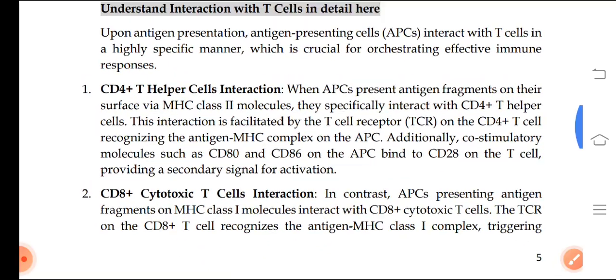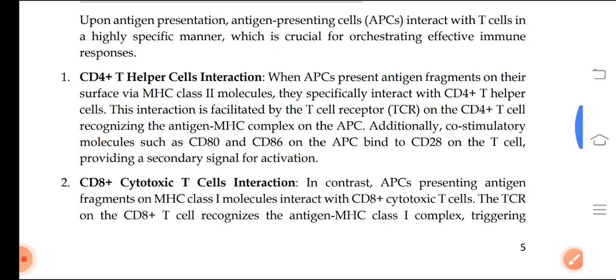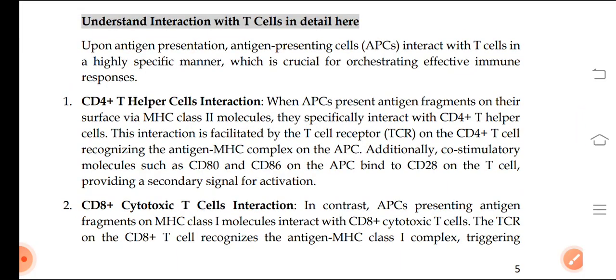I told you I'll explain later about the MHC complexes and CD4 and CD8. Briefly, I'll explain how these interactions with the T cells take place.